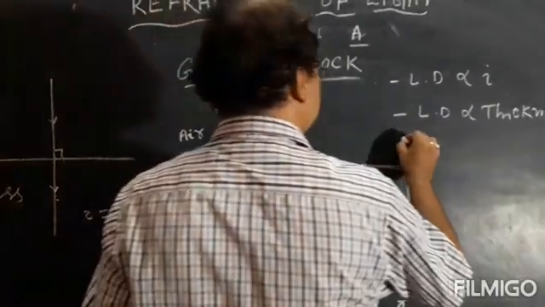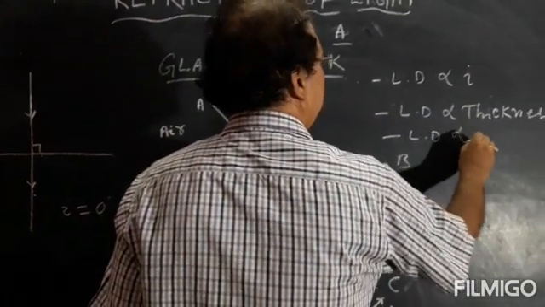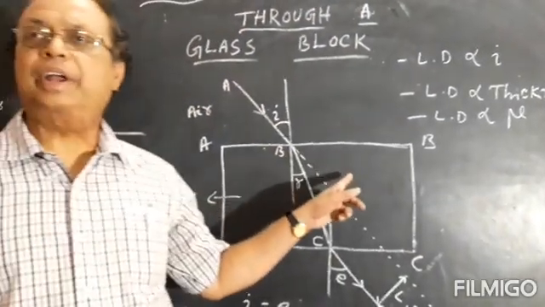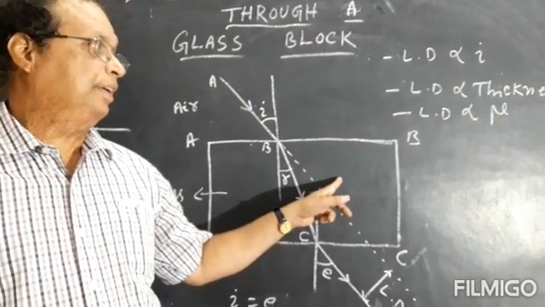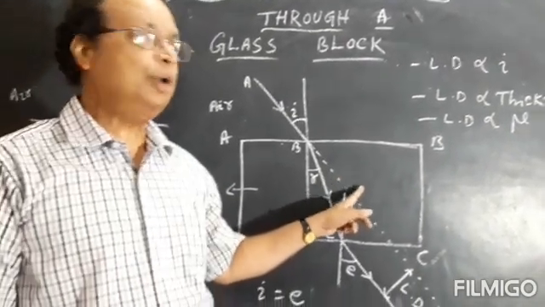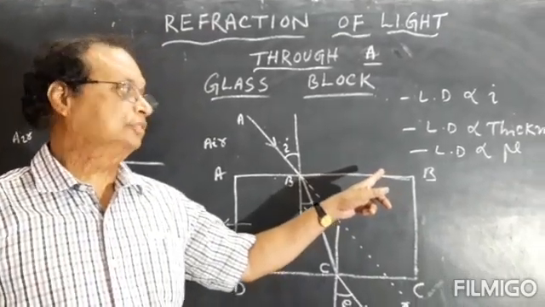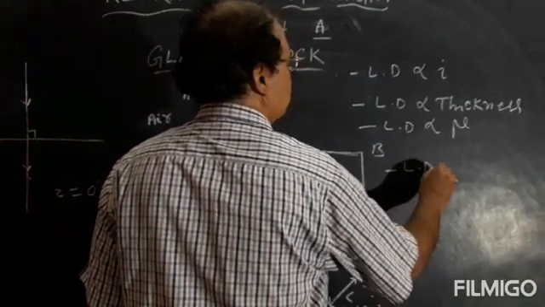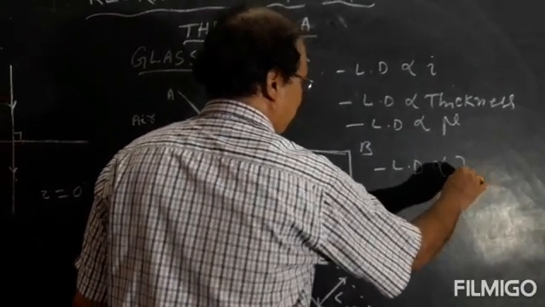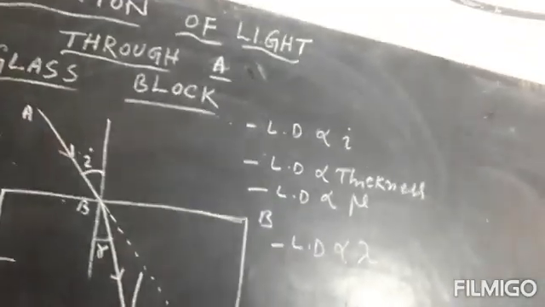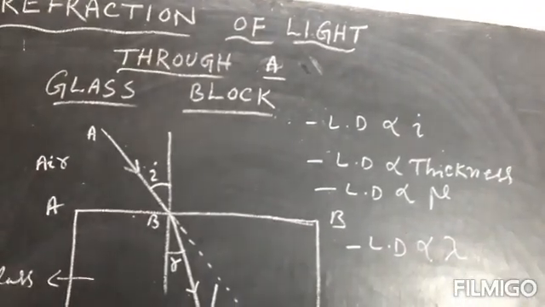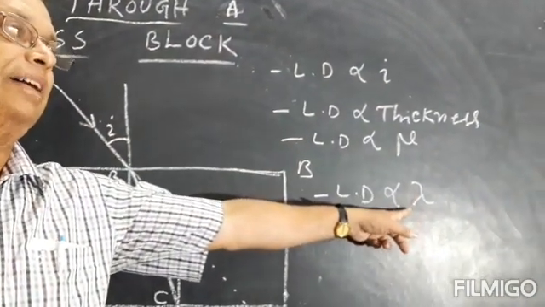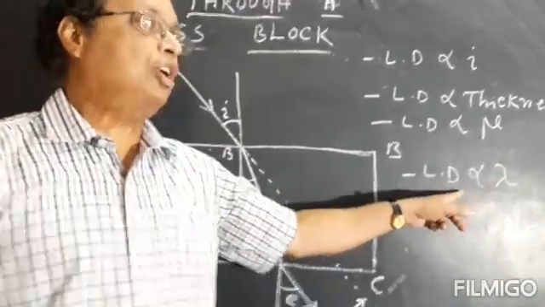Then the third factor is lateral displacement is directly proportional to mu. What is mu? The refractive index of the medium. If the refractive index is more, lateral displacement will be more. Now the fourth and last factor is lateral displacement is inversely proportional to the wavelength of light. That is, it depends on the color of light.